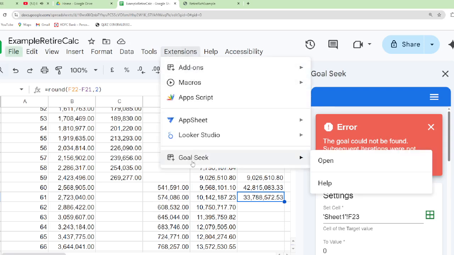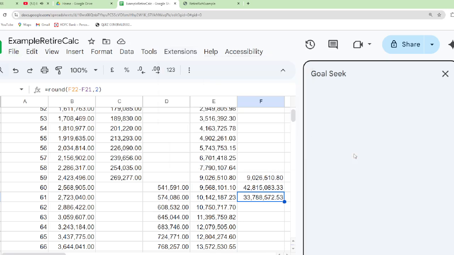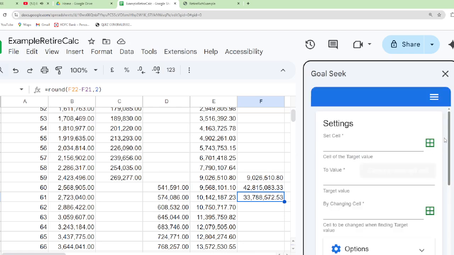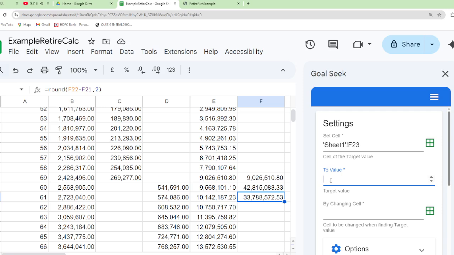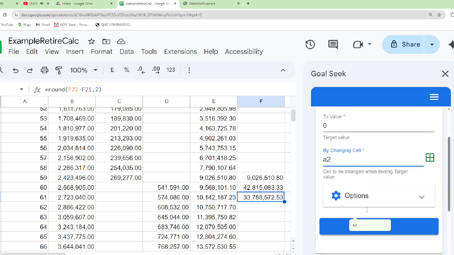Add-on goal seek is available in the extensions. Now open it. Already open. It is an error. Now I will change it. This is the field. Set cell is this difference cell, and this value has to be 0, so that the calculated figure is nearer to the reverse calculation. Now, the changing cell is our A2, which I have already marked earlier.